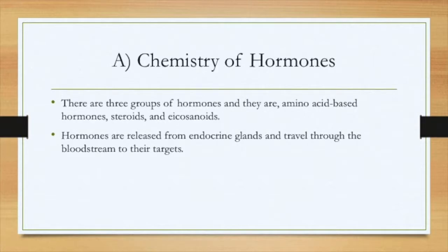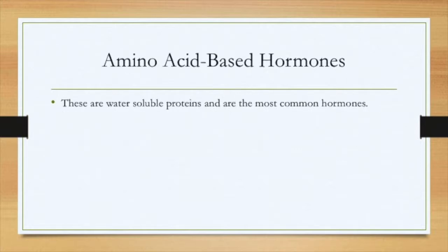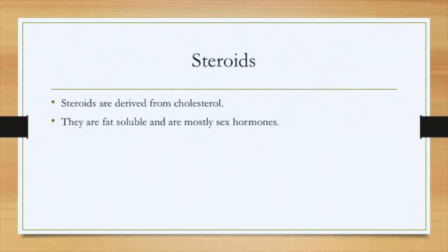The chemistry of hormones. There are three groups of hormones, and they are amino acid-based hormones, steroids, and eicosanoids. Hormones are released from endocrine glands and travel through the bloodstream to their targets. Amino acid-based hormones. These are water-soluble proteins, and they are the most common hormone. Steroids. Steroids are derived from cholesterol. They are fat-soluble and are mostly sex hormones.